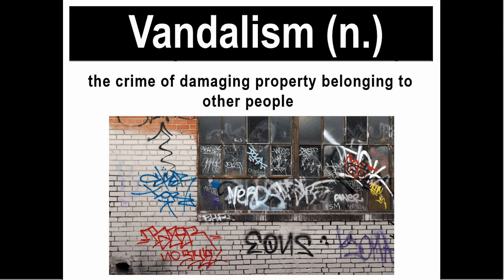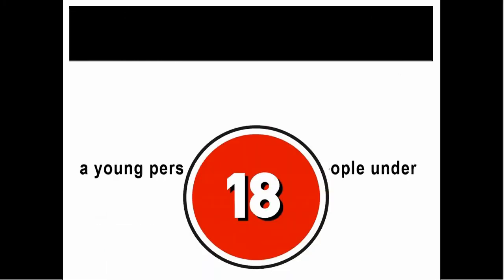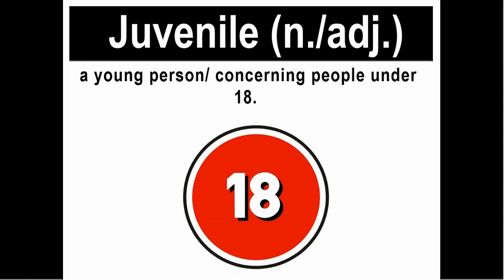Then we have the word vandalism. Again, vandalism. It's a noun which means the crime of damaging property belonging to others, intentionally of course. For example, I found my car vandalized. And then we have the word juvenile. Again, juvenile. What does it mean? It means concerning people under 18, like the juvenile courts.